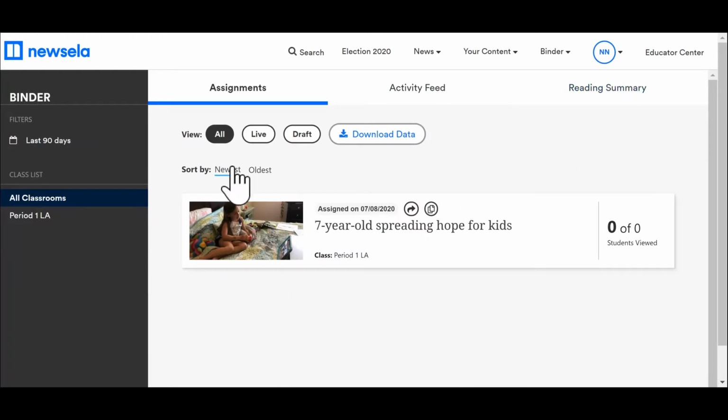So I'll be able to see, as far as assignments go, this is actually, if you notice, I'm in my binder. And that's what this is. So there's a teacher binder and a student binder. So students have their own, and then teachers, your binder is basically all classes. So you can watch live what kids have going on in that moment, or just how they're doing generally.